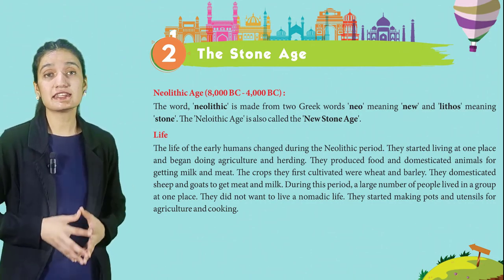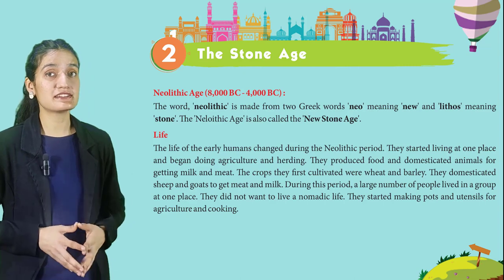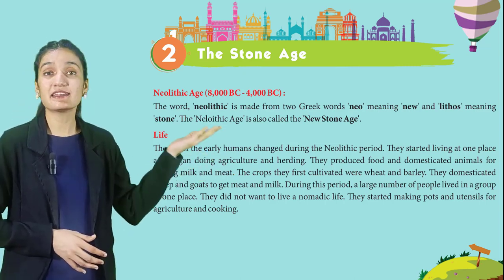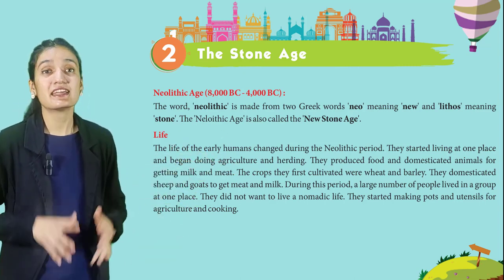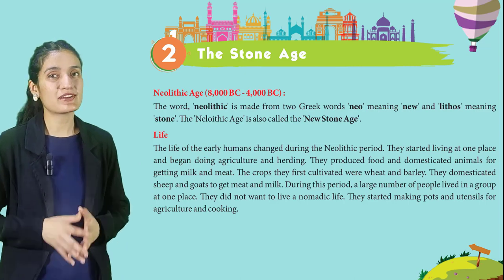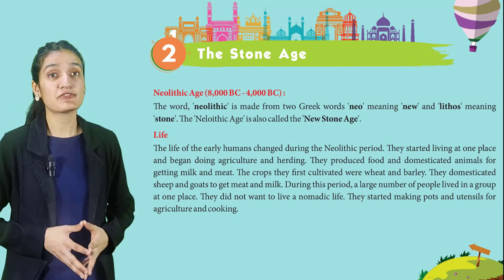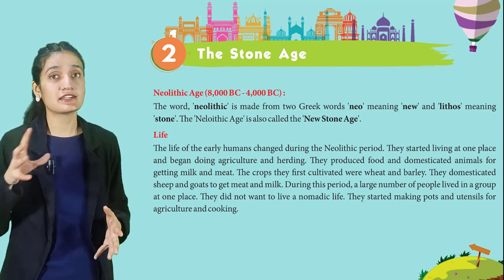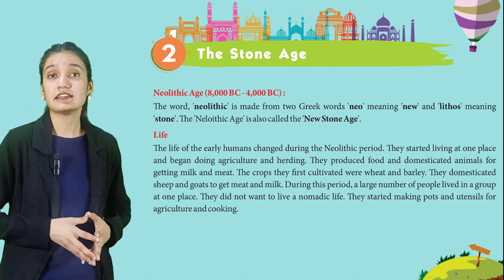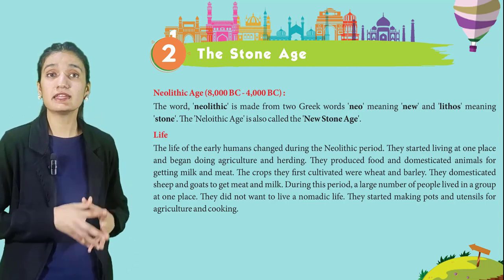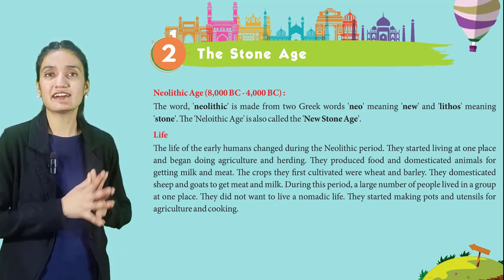The word Neolithic is made from two Greek words, neo meaning new and lithos meaning stone. The Neolithic age is also called the New Stone Age. Let's read about their life. The life of the early humans changed during the Neolithic period. They started living at one place and began doing agriculture and herding.